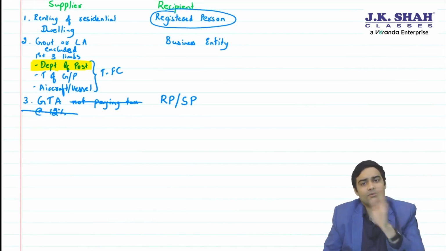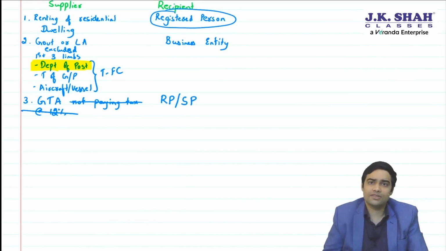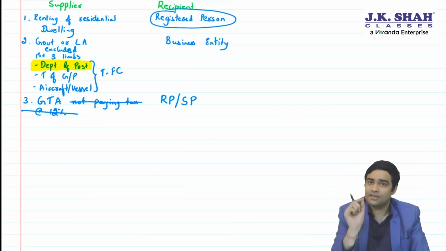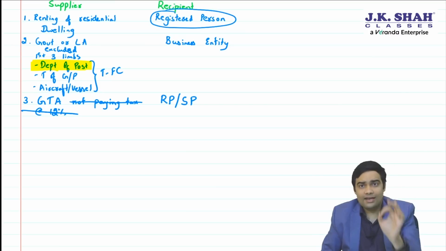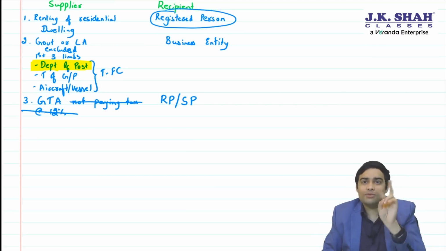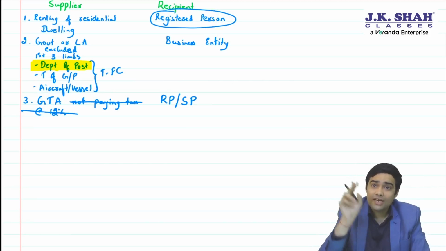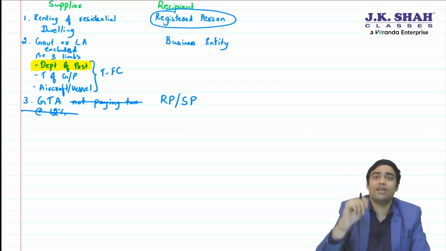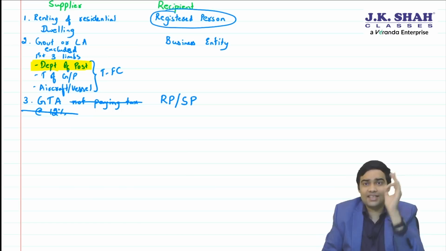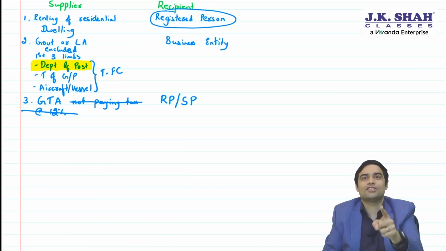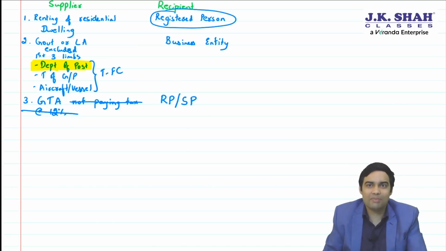That means, sir, GTA providing to registered person, specified person, is it RCM? Let me tell you. Earlier, GTA had an option to pay under forward charge only if they were paying 12%. Now they have an option to pay under forward charge even if they are paying 5%. If GTA has taken GST registration, then it will be covered under forward charge. Registered person or specified person is not required to pay.